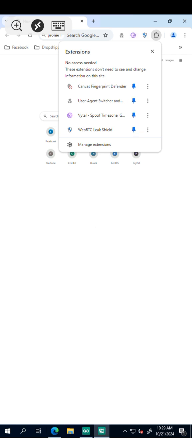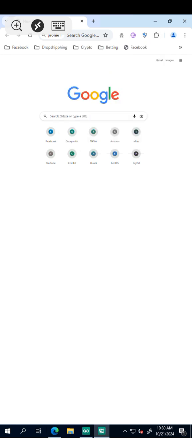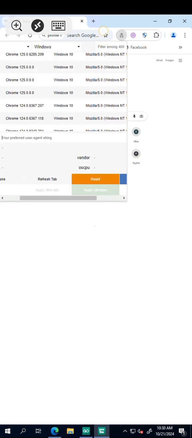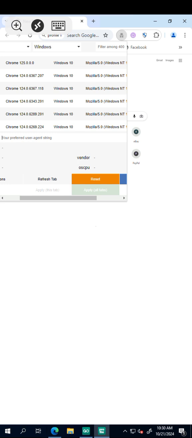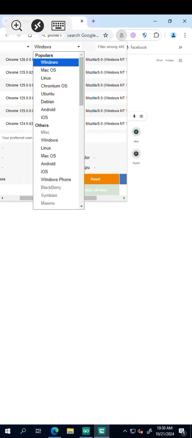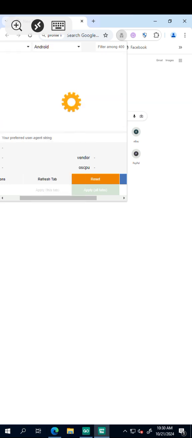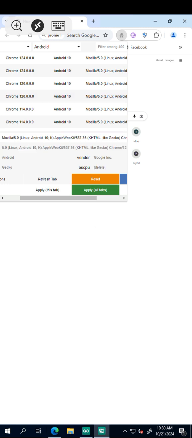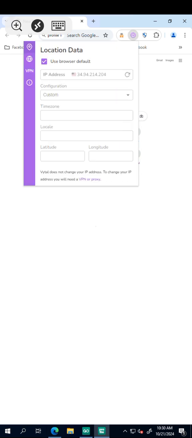Why are we pinning them? It will be easier to locate them. You can see all the icons are lining up at the top. When you click on the first one, this is the user agent. So you scroll down like this and select any of the user agents. If you want to deal with Android right now, click on Windows, and come and select Android. Then pick any of the user agents. You can pick this one, for example. Then apply all tab.